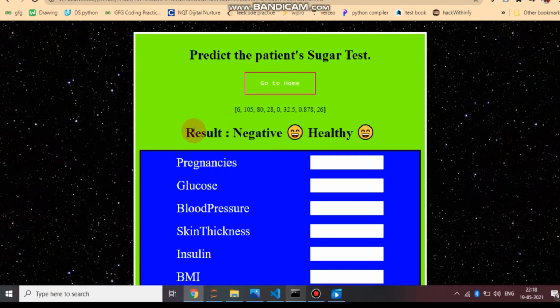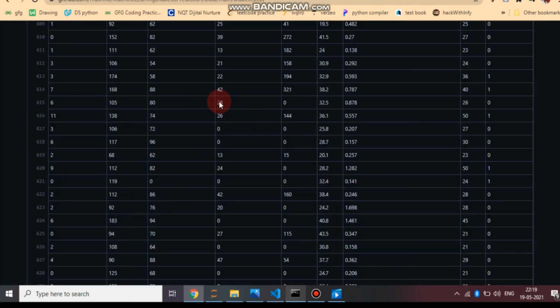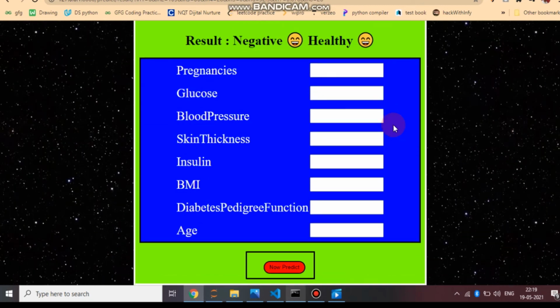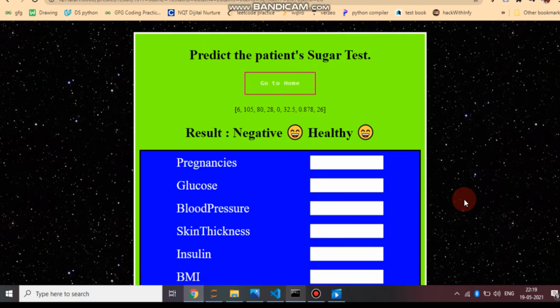Let's see whether our machine has predicted right or not. Go through this, row 615 with 0.878: see, 0. Congrats, our machine has predicted correctly. Here it shows 0. 0 means the person is not suffering from the disease, and 1 means the person is suffering from diabetes. This was the whole project I designed with Django web development and machine learning algorithms with the help of Python also.